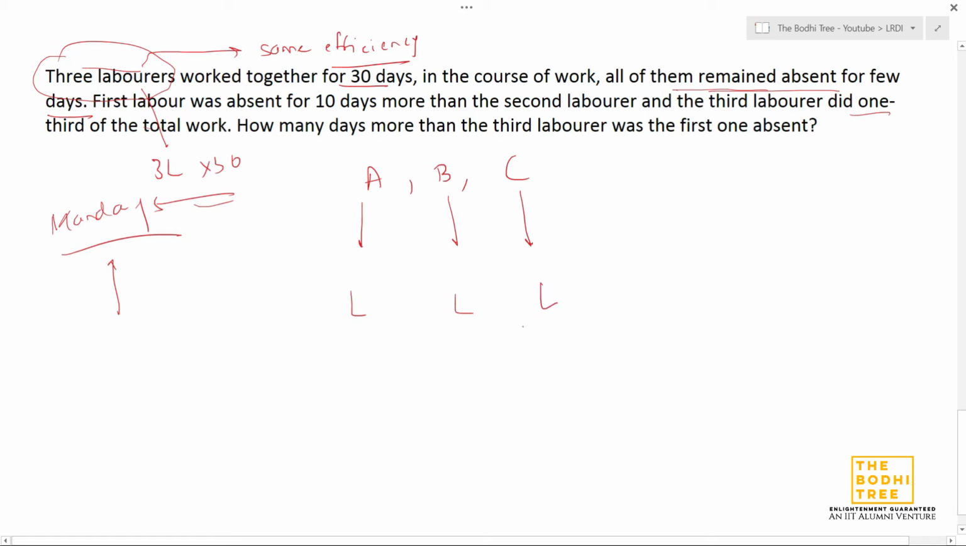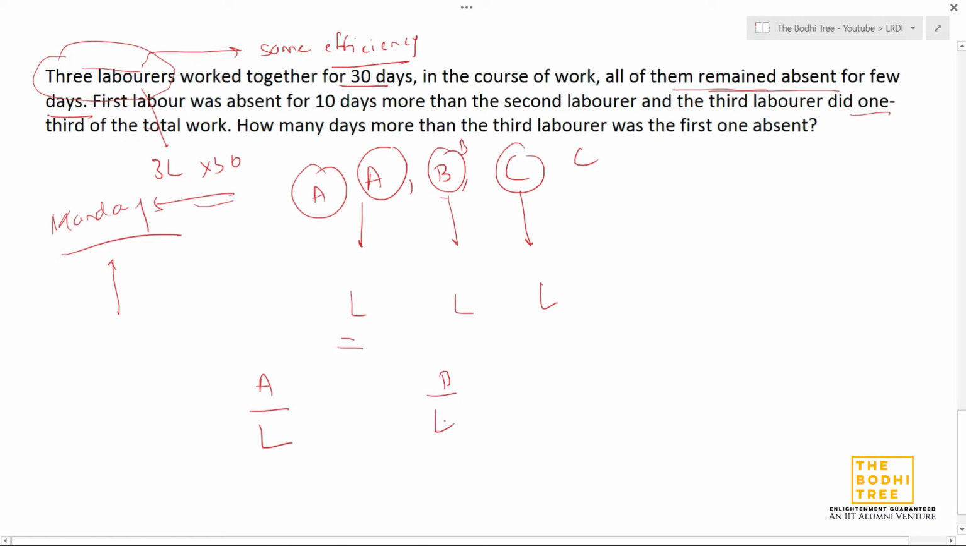Working alone. But now what we'll assume is A worked for A number of days, B worked for B number of days, C worked for C number of days. That's it. So if a laborer takes L days to finish the work, for 1 unit of work, we are using the unit work method, he'll do 1 by L work per day, and because he is working for A days, he'll complete A by L work. Similarly, B will complete B by L work.